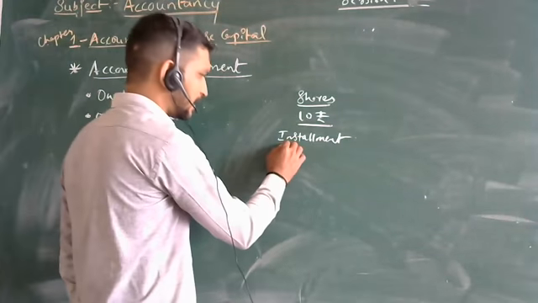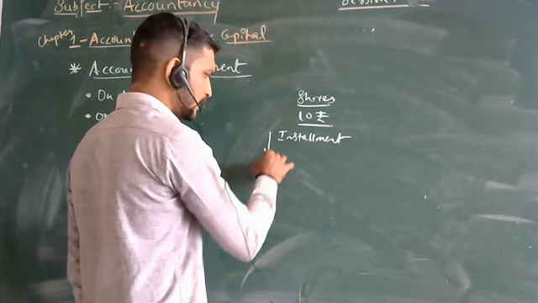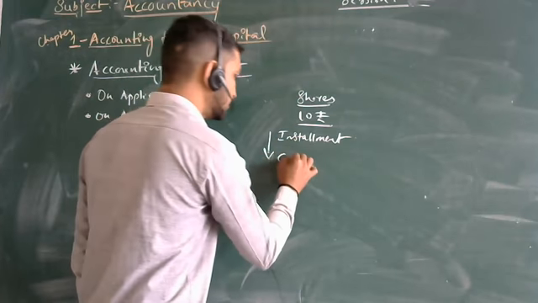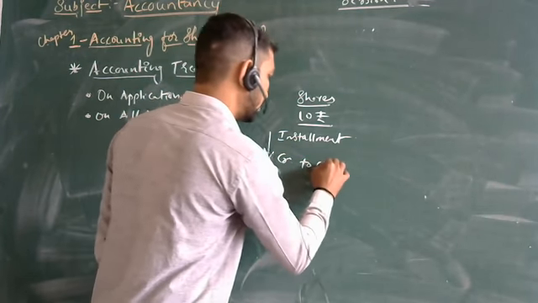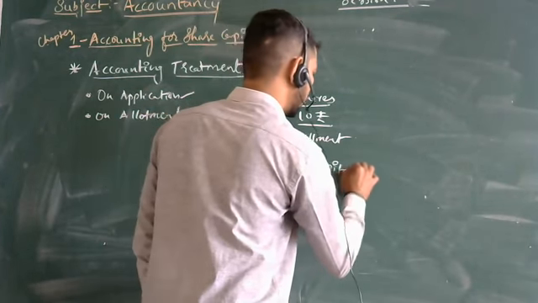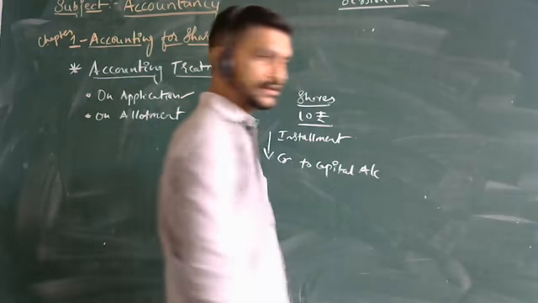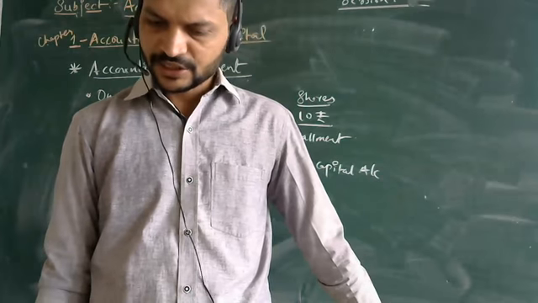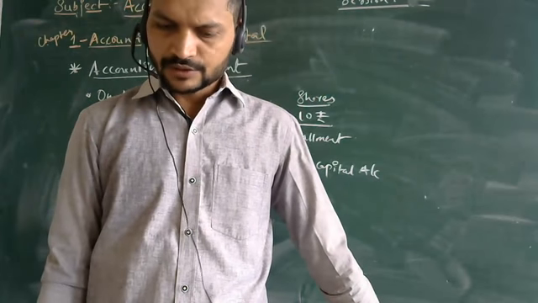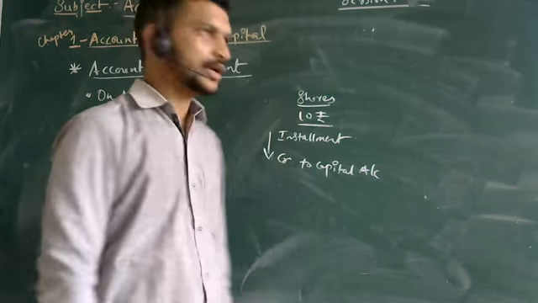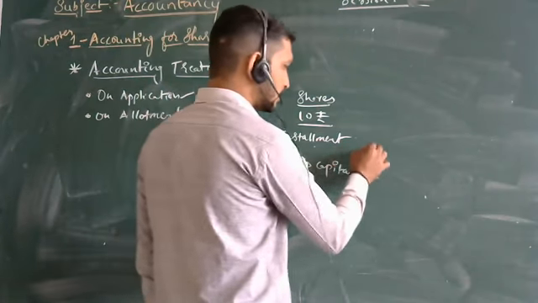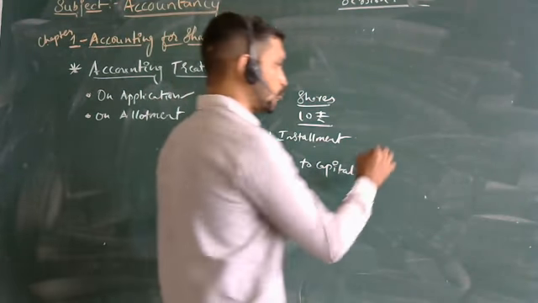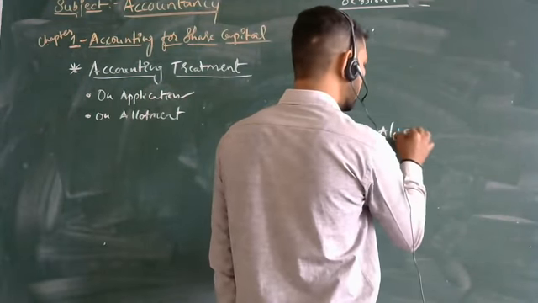Whatever installments you collect will be credited to the capital account. However, for the sake of convenience, initially individual accounts are opened for each installment. Whatever installments are taken, separate accounts are opened.